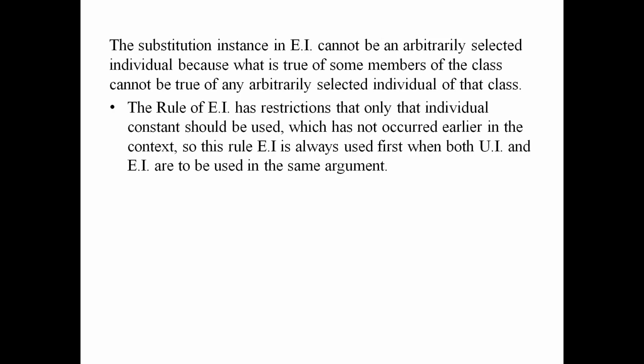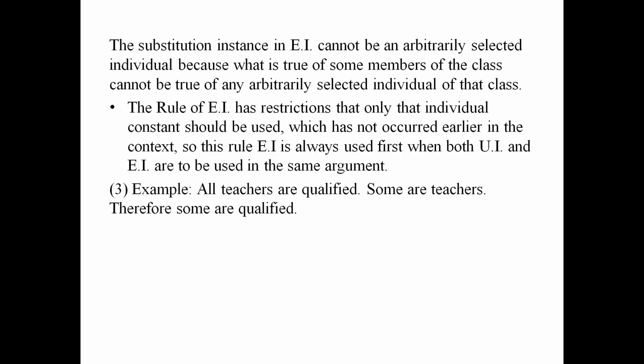Third example, all teachers are qualified, some are teachers, therefore some are qualified. Let us symbolize this. Universal quantifier Tx horseshoe Qx. Second premise, existential quantifier Tx. Therefore, existential quantifier Qx.